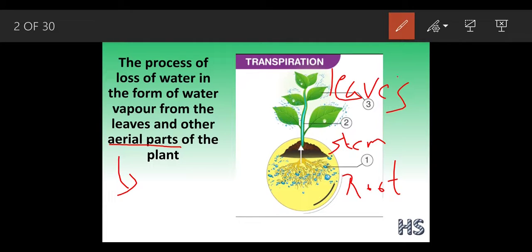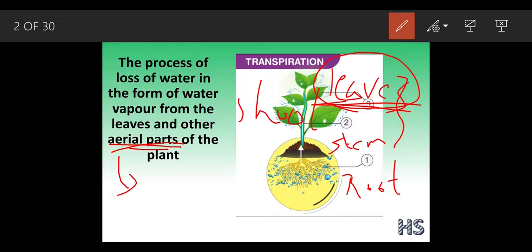The stem and the leaves are called the shoot, which is the above part. And in that also, the leaf is going to transpire. The leaf is going to lose the water. Who is the most above part? That is the leaves. So this was about the definition.